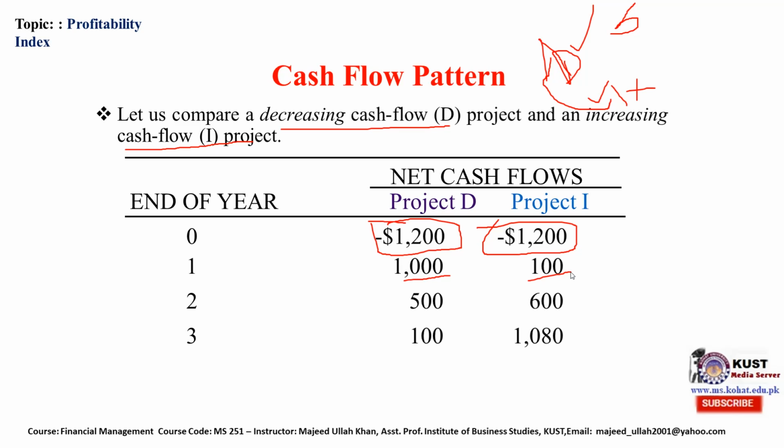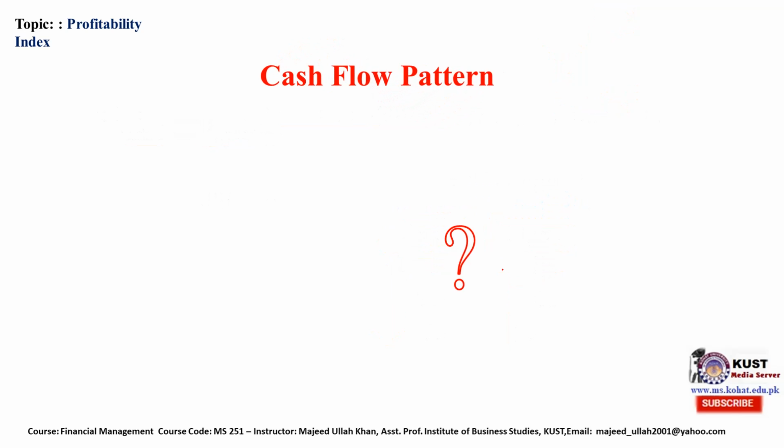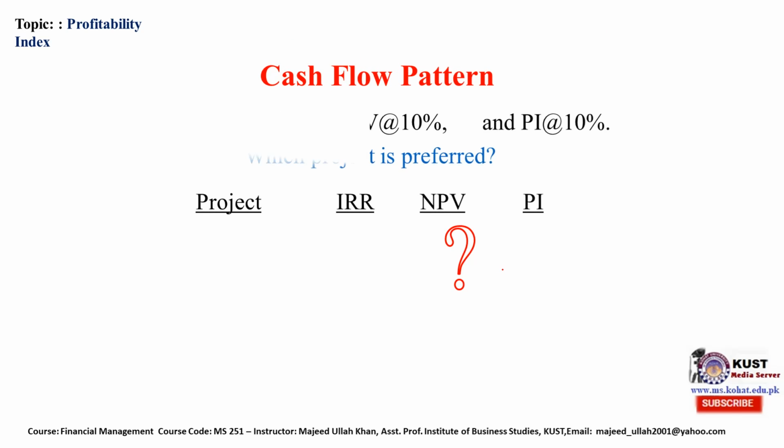In the third year, it generates 100, while the I project generates $1,080. So this one is a decreasing pattern and this one is an increasing pattern. Which project should be accepted? This is the question.